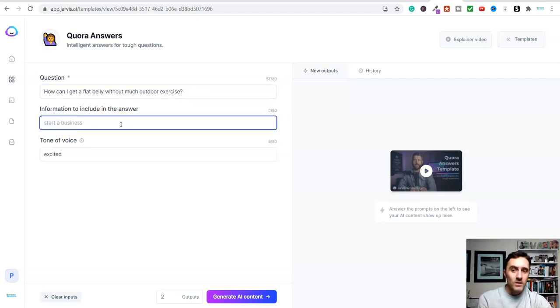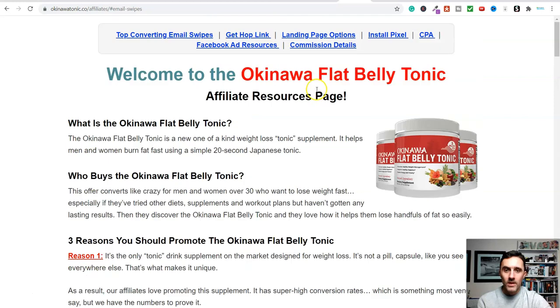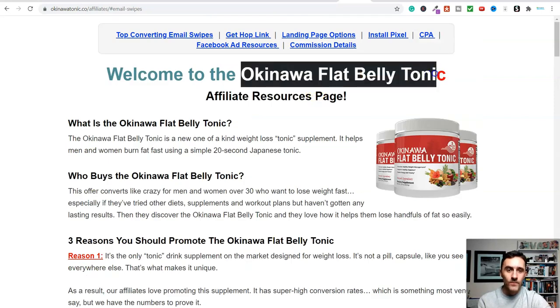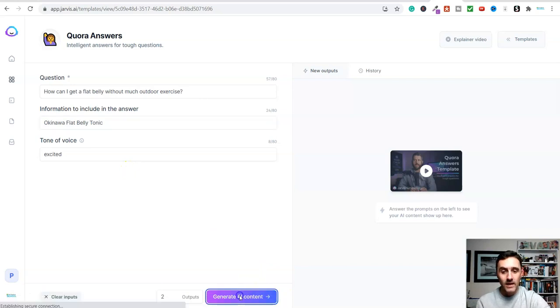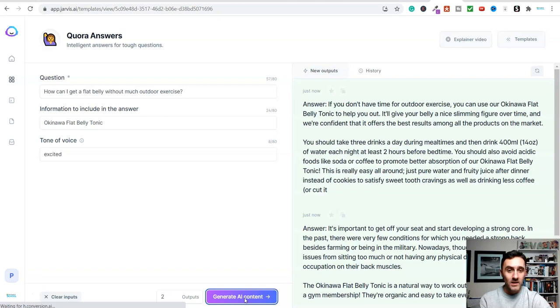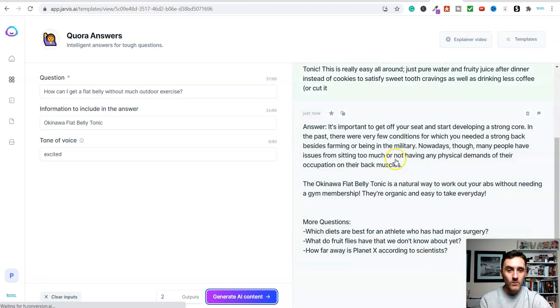So for information, you can have anything you want the software to write for you. In this example, we could come up here and put in this here, like so. Come back over to the software and paste that into here, and then tone of voice, we'll leave it as excited. Then I click on generate AI content, and literally it'll do it for you in a second. It's going to spin this down here for a second. Once this is done, our answer, look, and we've got another one here.